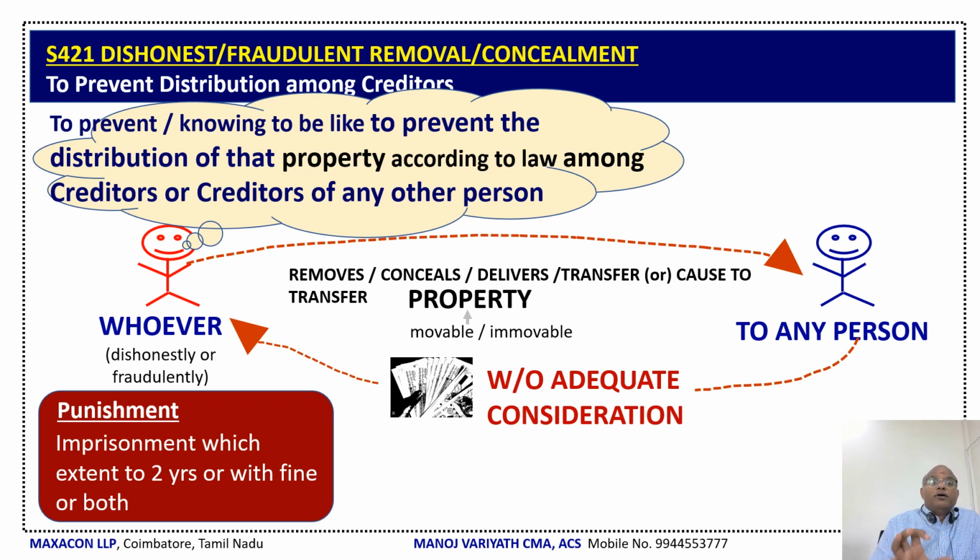So to remember: remove, conceal, deliver, transfer the property. To remember it, I have just made a very simple code, that is RCD. RCD ഒരു ടെക്സ്റ്റ് ആണ് പഠിക്കാനുള്ളത് for the professional. So resolution and corporate dispute, RCD text is the only property. So അന്ന് ഓർത്താ മതി. So RCD means remove, conceal, deliver, transfer, that is text I am talking about the property. Now very clear.